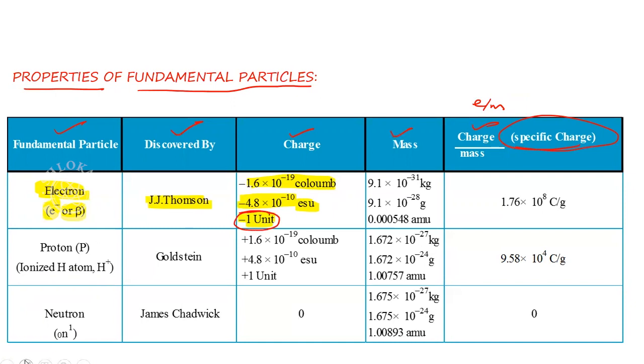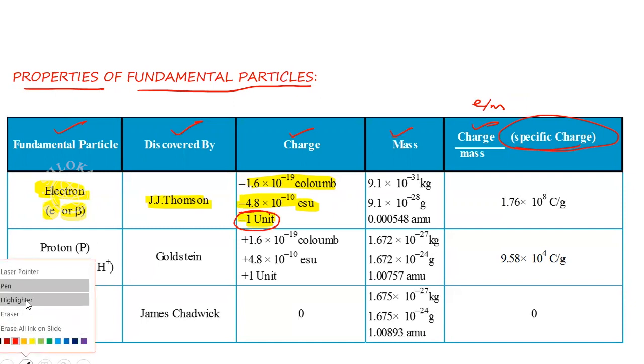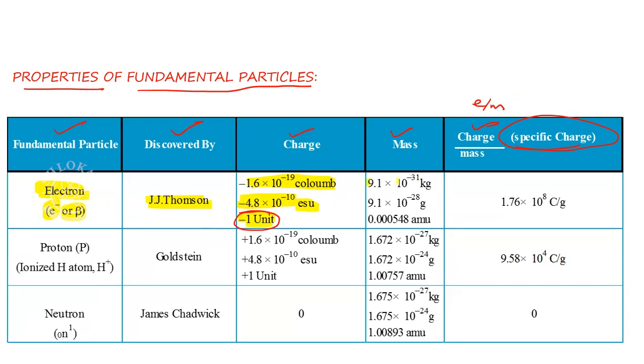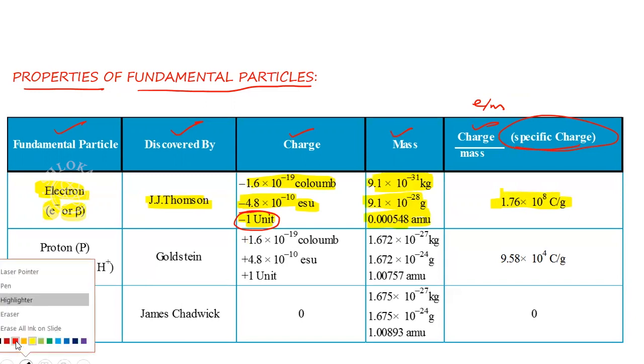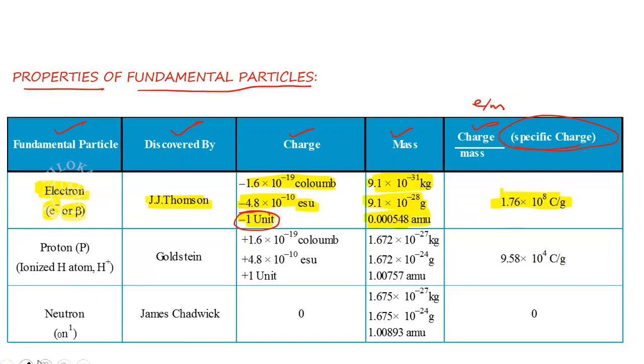Next property, mass of the electron. They have given it in different units. In kg, it is 9.1 into 10 to the power of minus 31 kg. In grams, it is 9.1 into 10 to the power of minus 28 grams. In AMU, it is 0.000548 AMU, very small. And its specific charge is 1.76 into 10 to the power of 8 coulombs per gram. If you want to write it in coulombs per kg, it should be 1.76 into 10 to the power of 11 coulombs per kg.